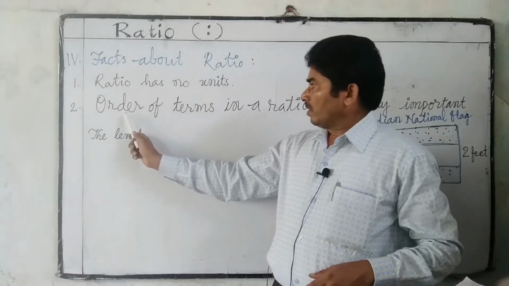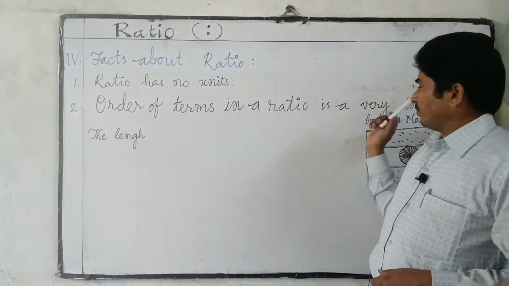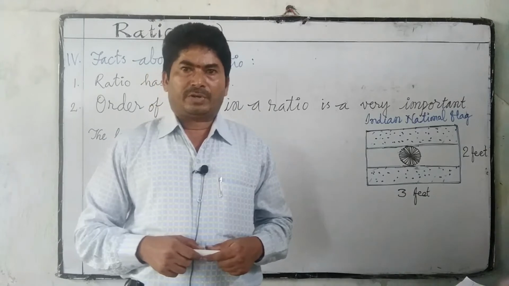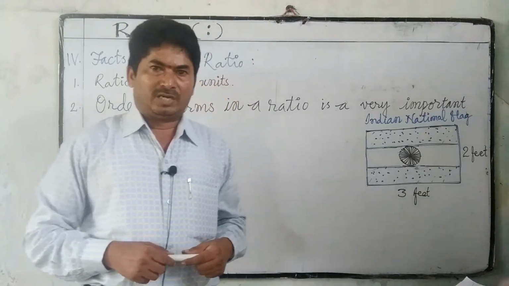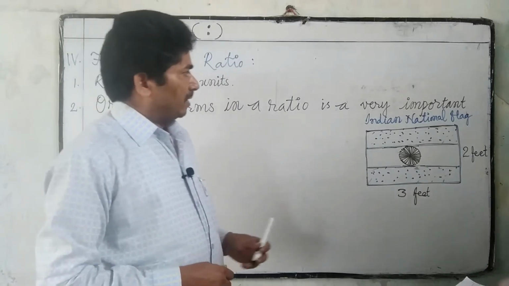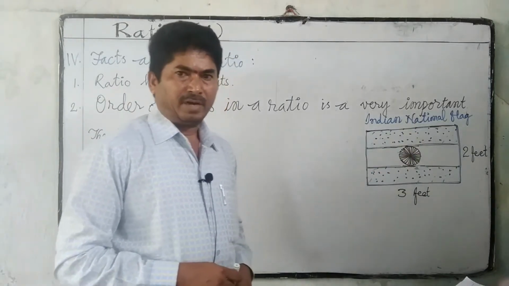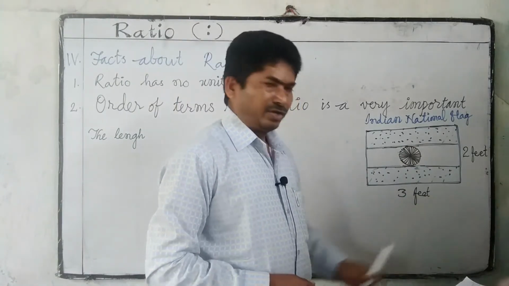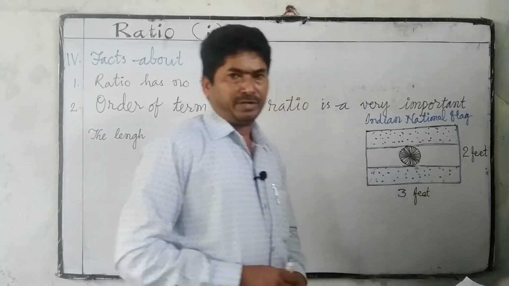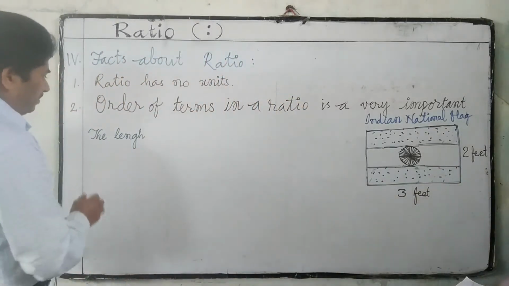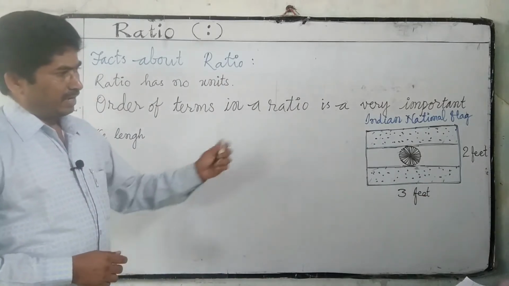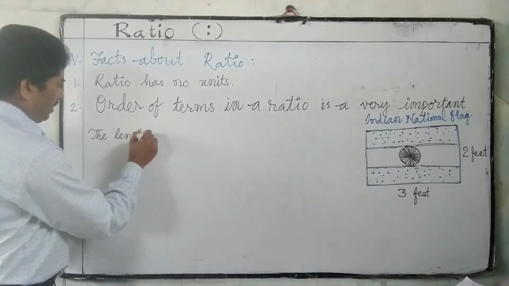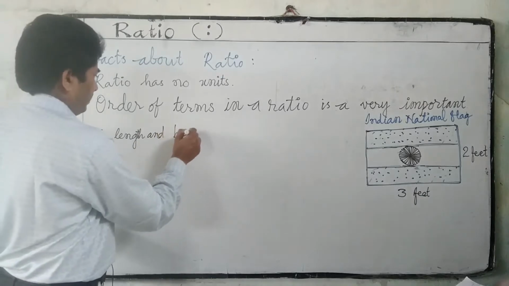Fact number 2: order of terms in a ratio is very important. To understand this, let us observe the Indian national flag. The length of the Indian national flag is 3 feet and breadth is 2 feet. We can write the ratio of the length and breadth.